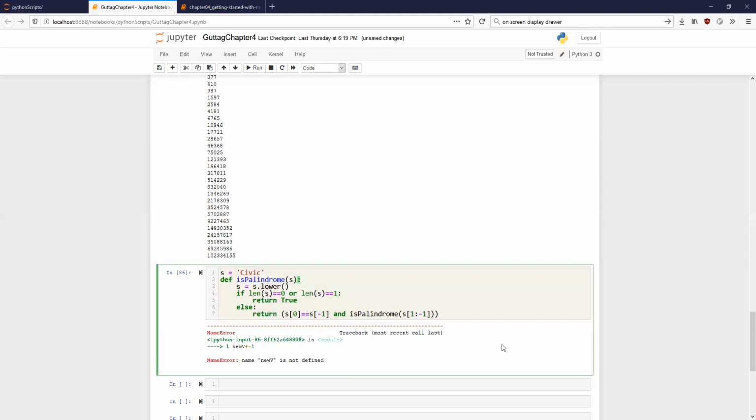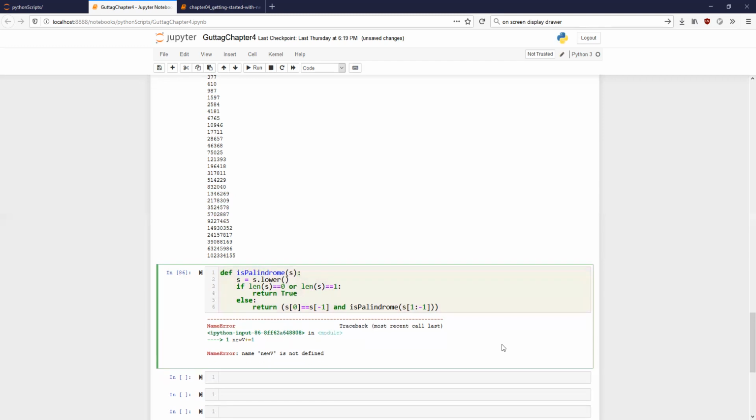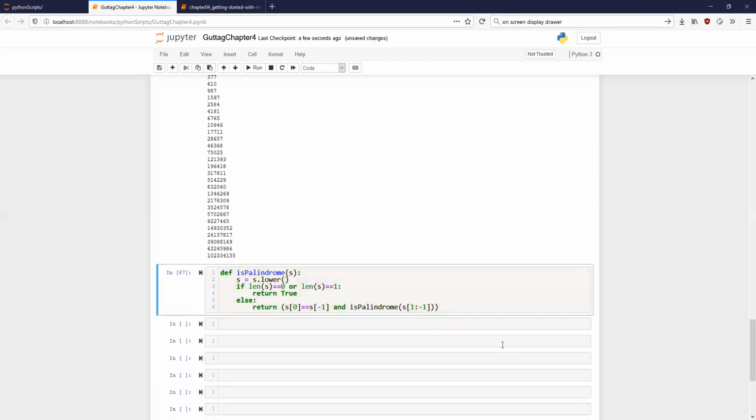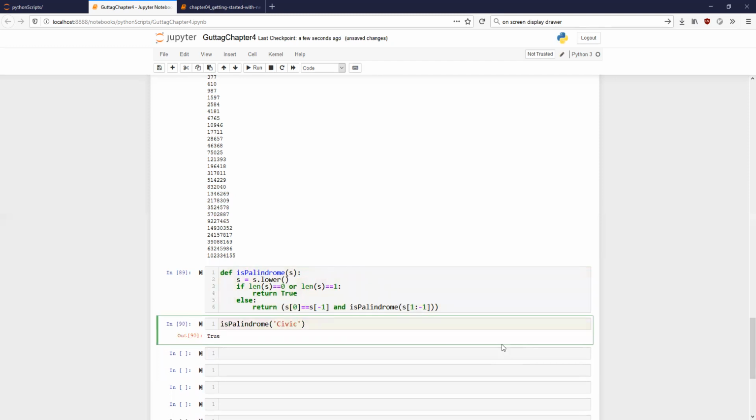Okay, so let us define this. This has gotten defined. Now, what else do we do? We check is palindrome civic. Enter. True. What about civics? What do you expect? False. Okay, it is working fine.